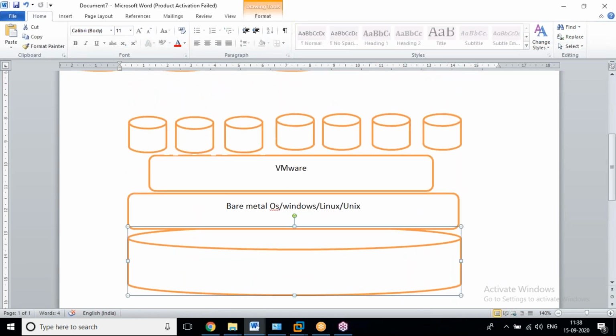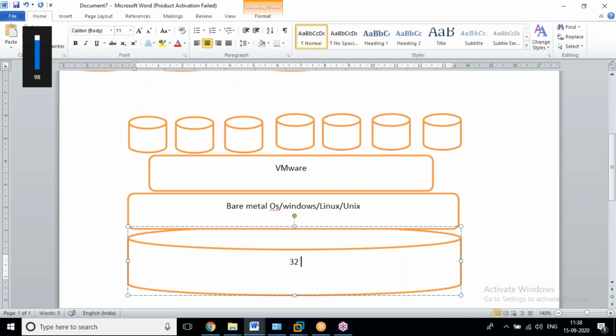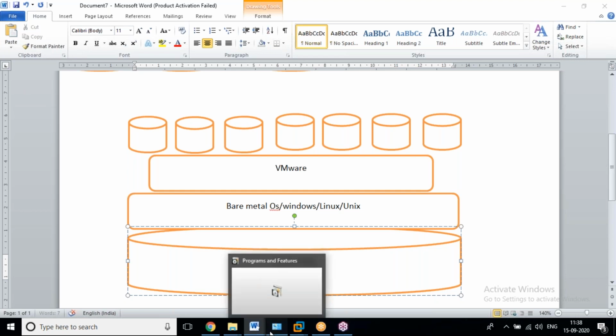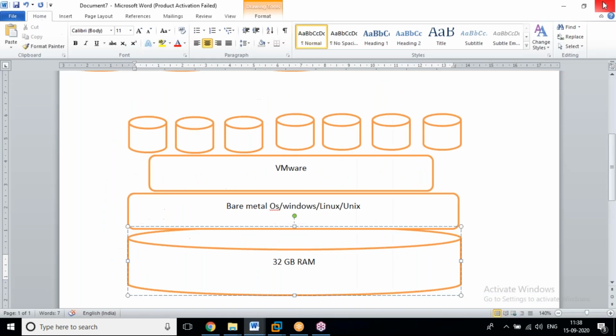Imagine I have 32 GB RAM. Practically, my machine is showing 32 GB RAM.